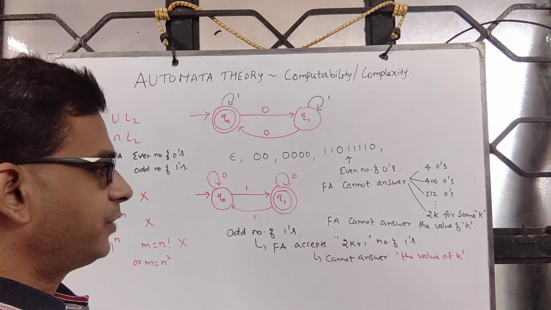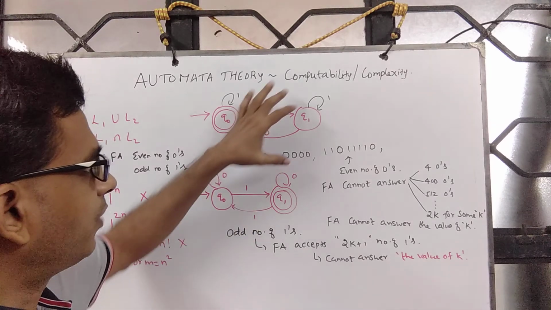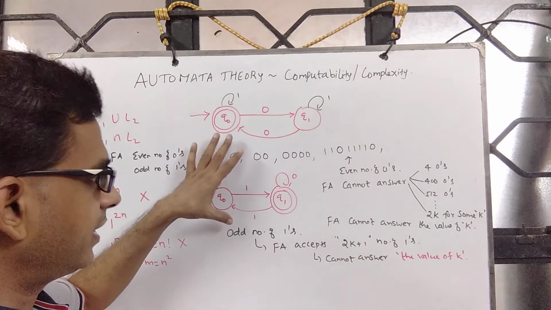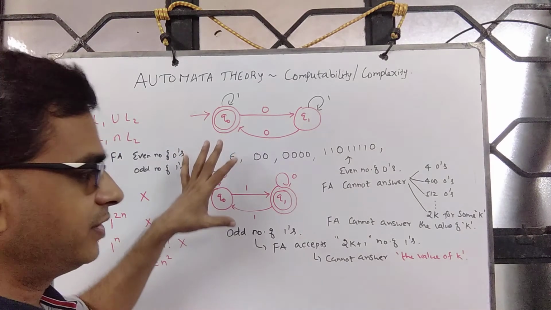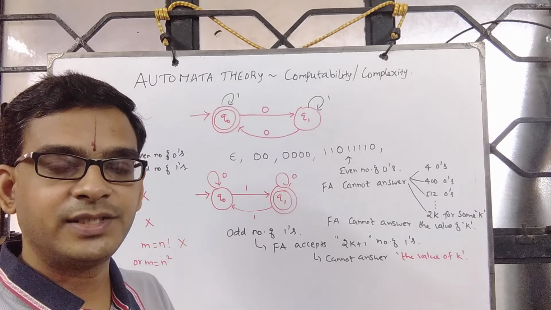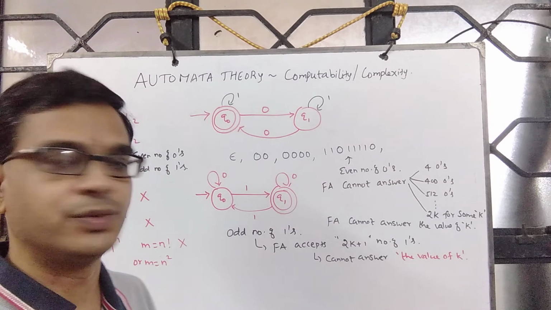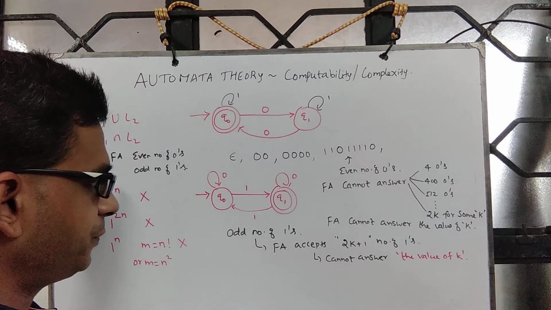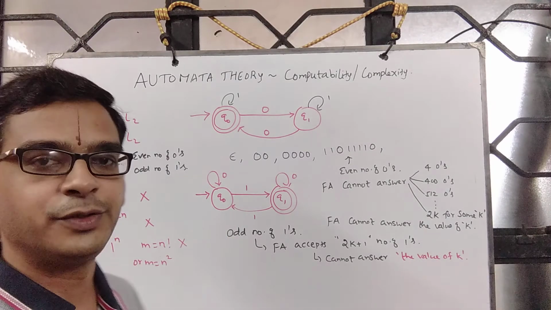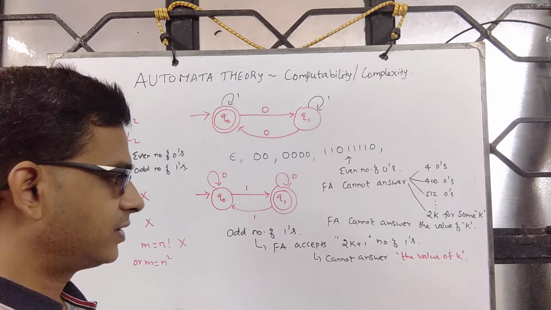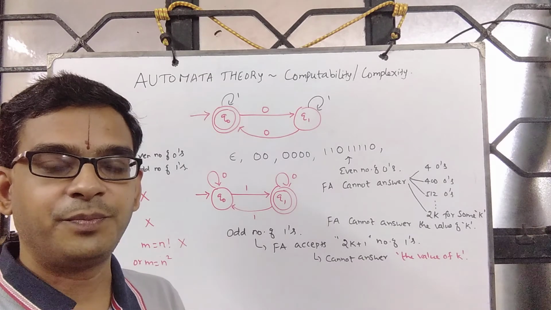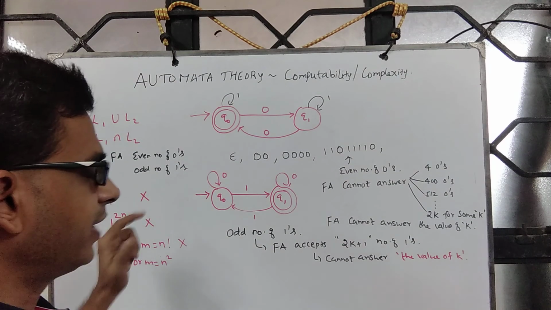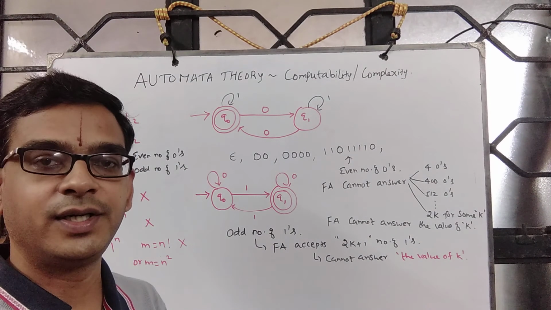By understanding what the machine can compute and cannot compute, you get to understand the limitation of this machine. This way we get to see what additional feature one has to supply to this machine so that something that cannot be accepted by this machine can be accepted by the new machine. Okay, so let's discuss that. Let's see what power we are going to introduce so that the language 0 power n, 1 power n can be accepted by the modified finite automaton.